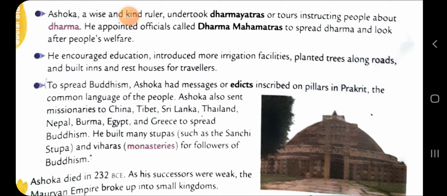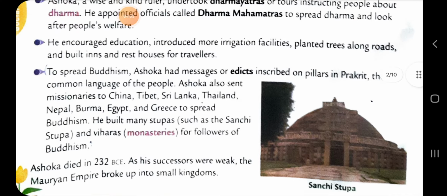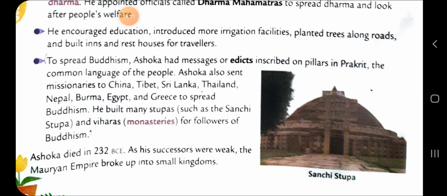Some areas are mentioned here. He built many stupas and viharas. Viharas means monasteries for the followers of Buddhism. And one such picture that is also given, Sanchi Stupa. And he died in 232 BC, as his successors were weak and the Mauryan Empire broke up into small kingdoms.